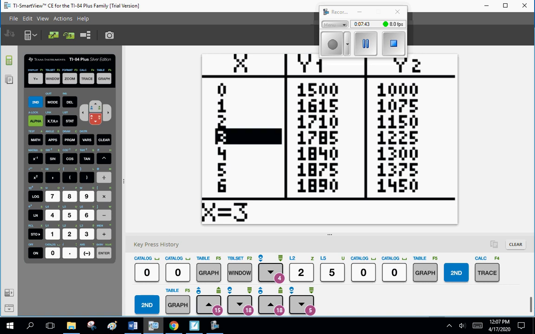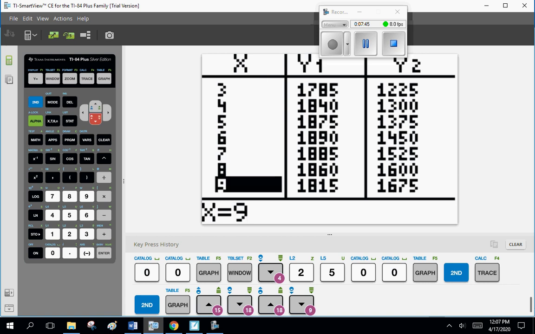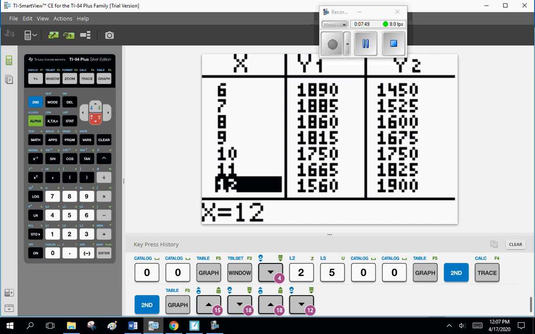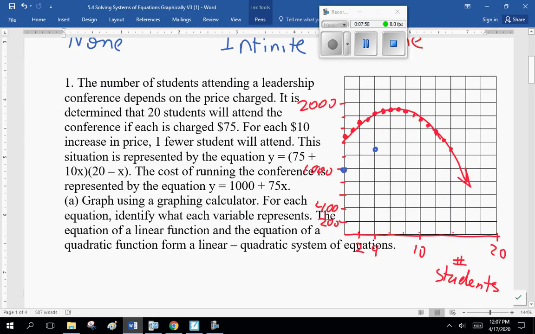And a few more. 8 is 1600 and 12 is 1900. There we go, something like that.